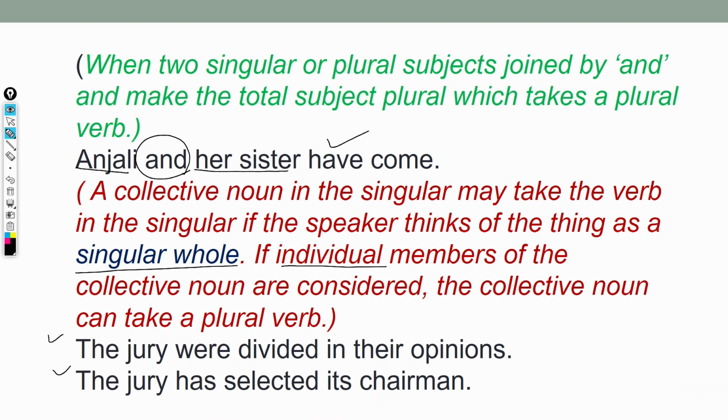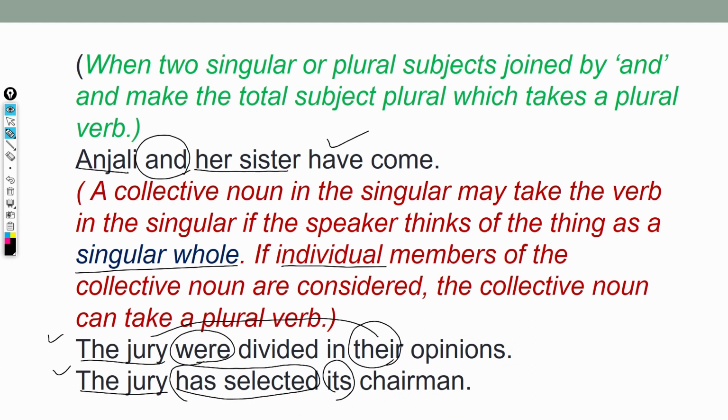You see the jury, here the subject is jury. Here the jury is plural, so it is taking the plural verb. Understood my point? Here the jury is plural, so it takes the plural verb, but here the jury is a single unit, so it is singular, so that is taking the singular verb.